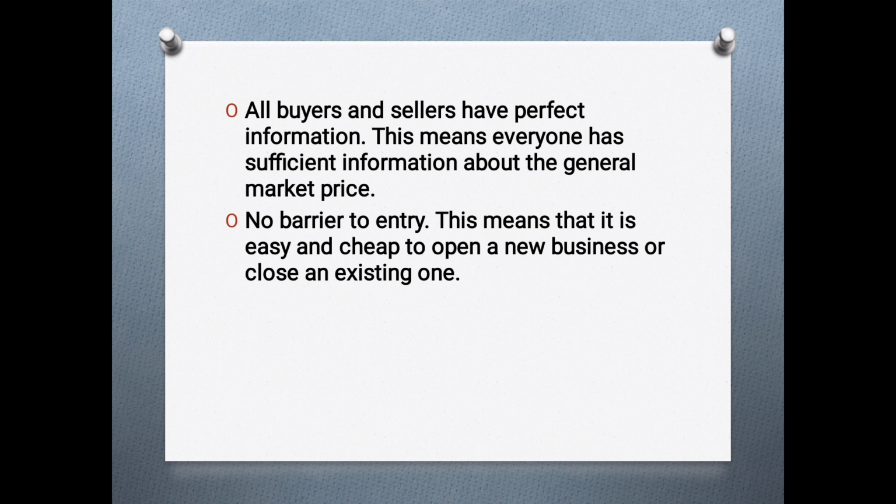The fourth assumption of this market is that all the buyers and the sellers have perfect information. This means everyone has sufficient information about the general market price. If you go to a market, your parents tell you about the prices of potatoes, tomato, onion. So you have the information about the prices of each and every product. Similarly, the seller also has the information of prices, at what prices he or she should sell the products. If you go to a fruit or vegetable market, the seller knows the price of vegetables and fruits at which they have to sell. So the seller and the buyer both have equal, or symmetric, information in this market.